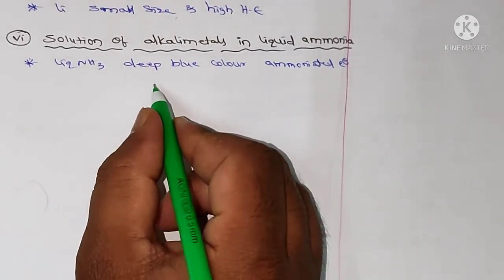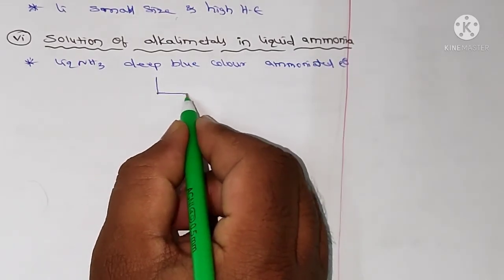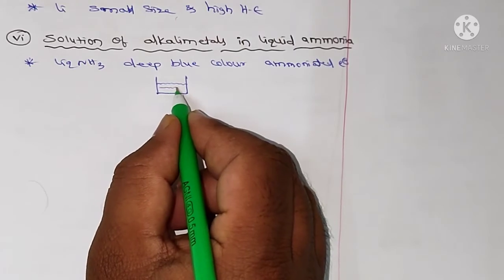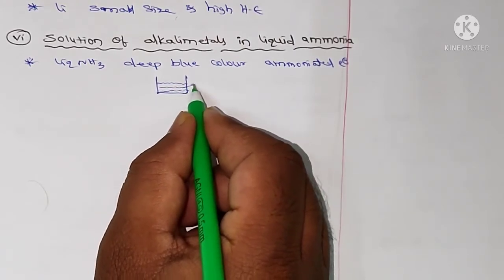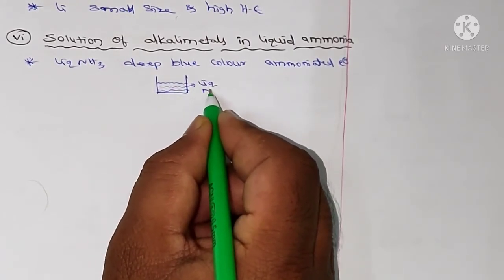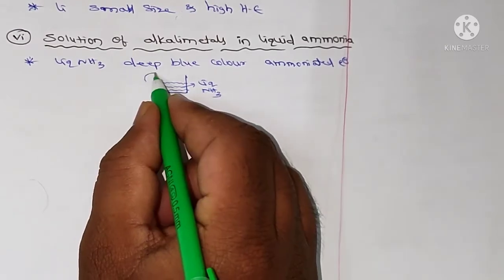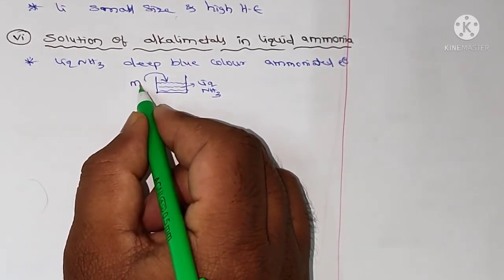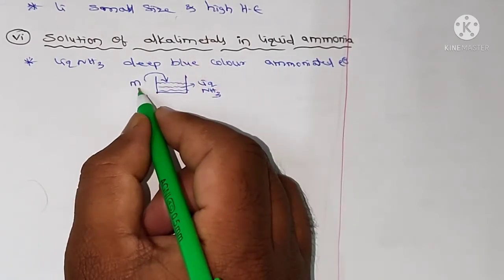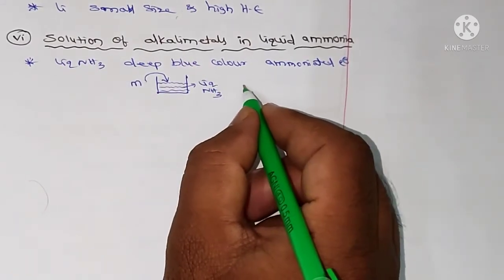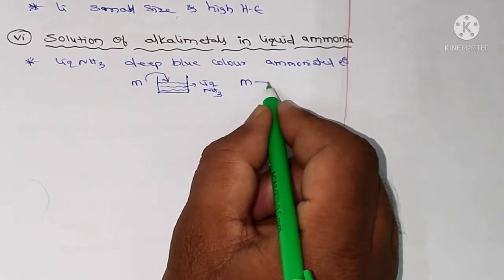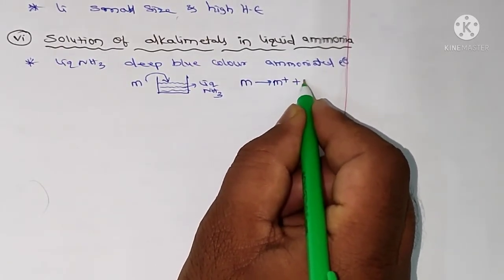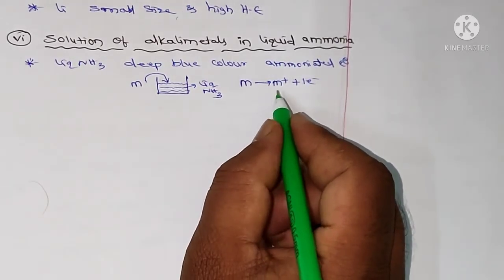Let me explain. Here I am taking a beaker. In that beaker I am taking liquid ammonia. To that liquid ammonia I am going to add first group metals, meaning alkali metals. Then what happens? The metal will give M plus and electrons.